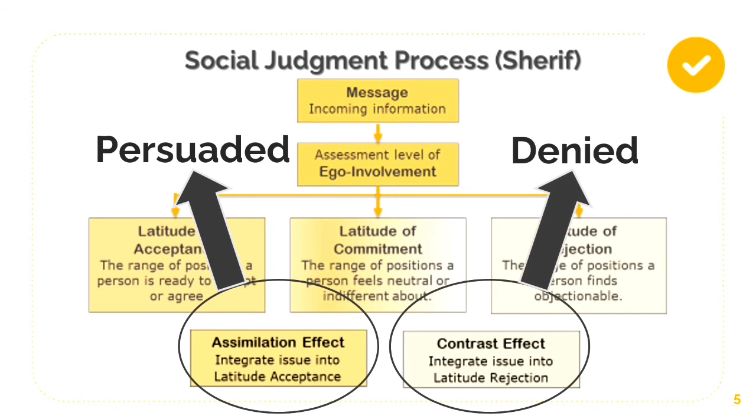Based on the social judgment process model presented by Sherif, assimilation effect is when people are persuaded. This integrates the issue into the latitude of acceptance. On the other hand, contrast effect is where the issue is denied. This integrates the issue into the latitude of rejection.